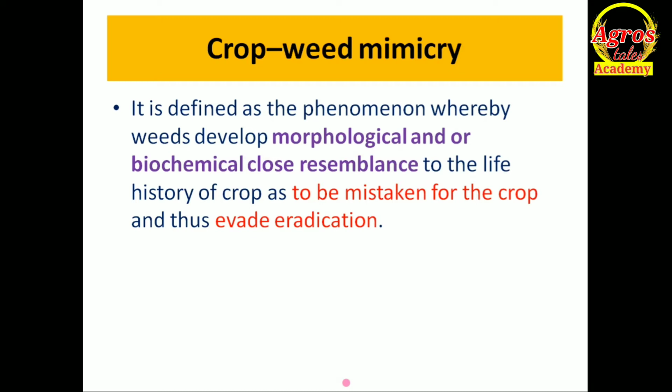What are the characters to be imitated? The first one is morphological character. The second one is biochemical character. Due to this, the weed is mistaken for the crop and thus escapes eradication.